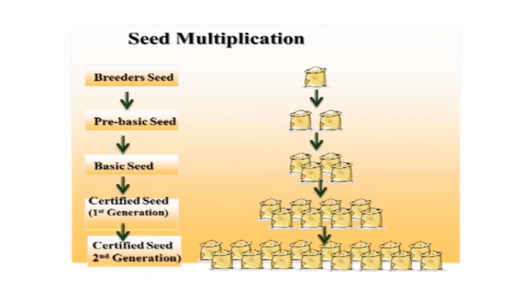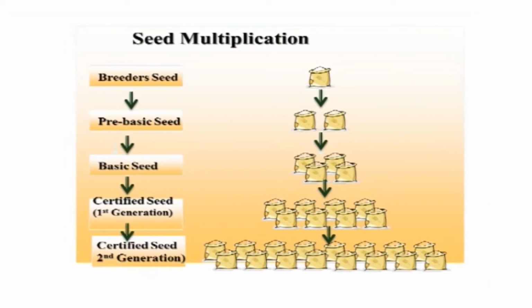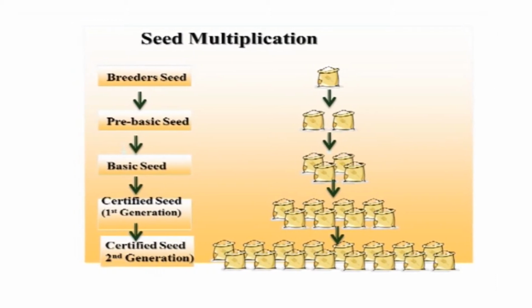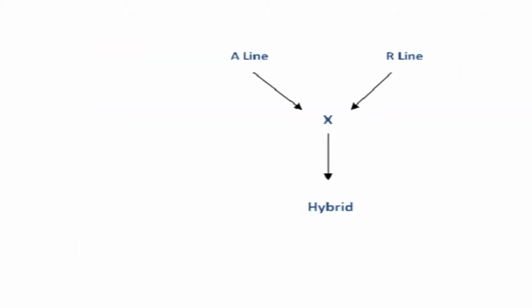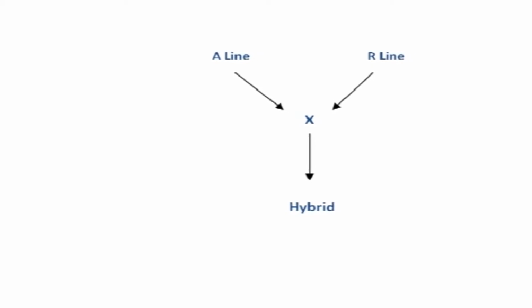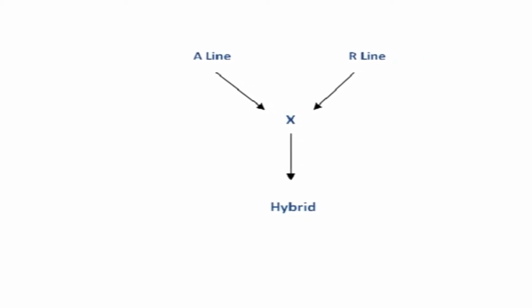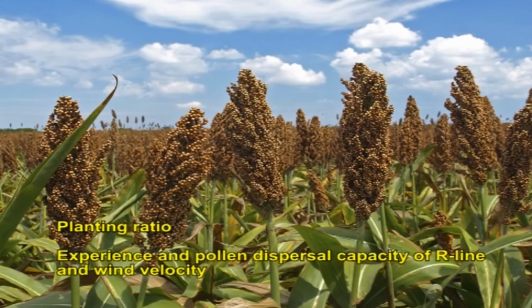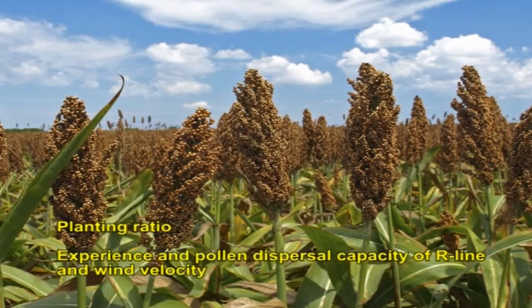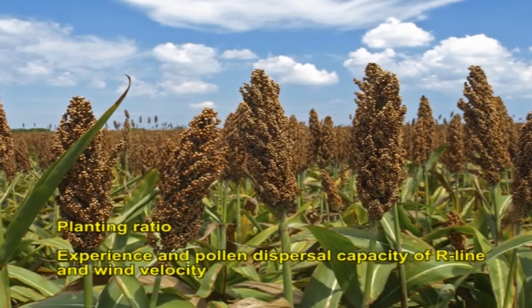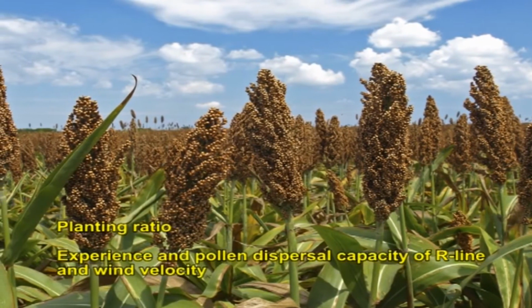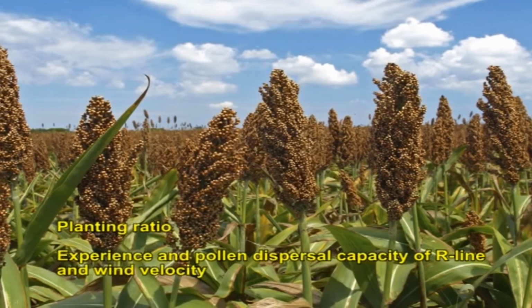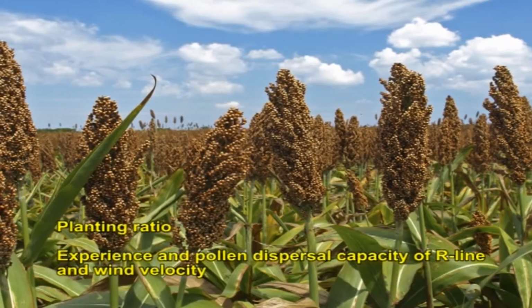production of hybrid seed by crossing the A line with the R line is carried out in the certified seed stage of multiplication. The male sterile line and R lines are grown in a certain planting ratio in an isolated field. The planting ratio may be decided by experience, the pollen dispersal capacity of the R line and wind velocity. In India, the general practice is to plant 6 rows of A line and 2 rows of R line alternately.